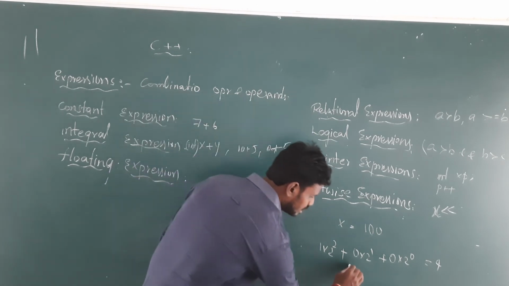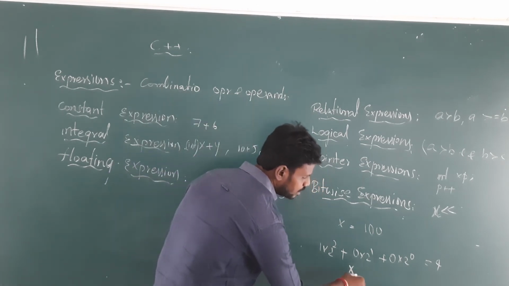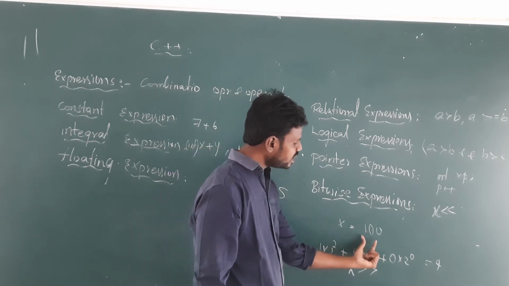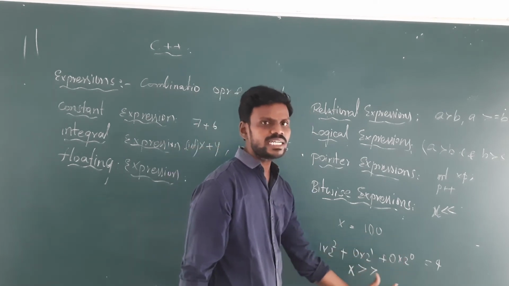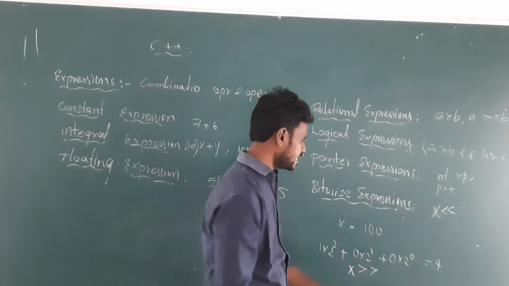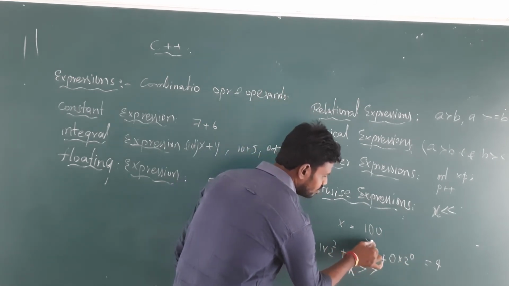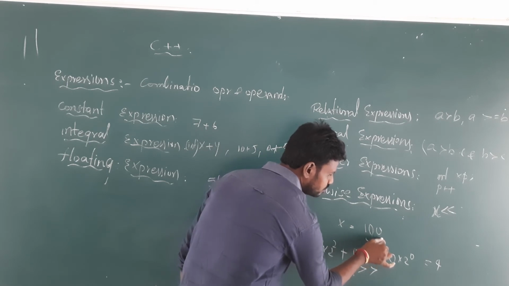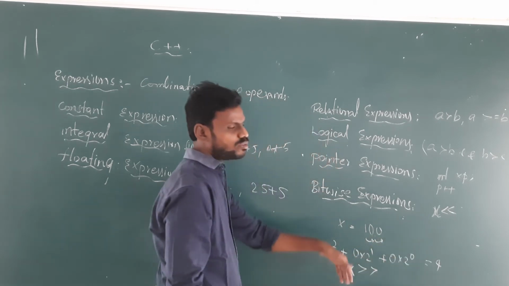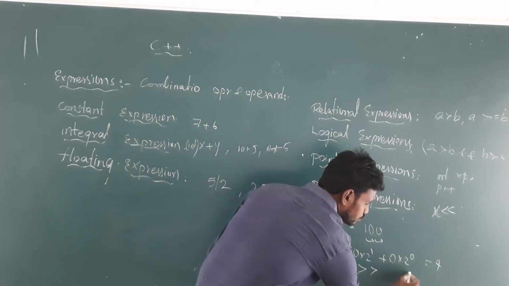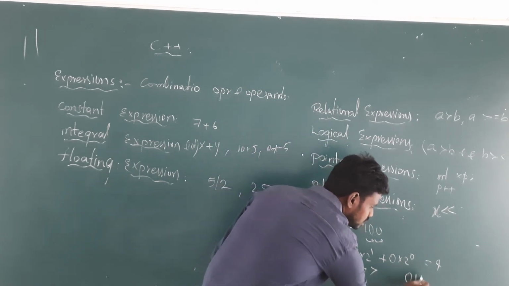This 4 value needs to be converted into some other value. If you are performing right shift, every bit of this x will be shifted towards the right. It means that this 1 will be shifted here, this 1 will be shifted here, this 0 will be shifted here, and this last 0 will be gone from your expression. The final output will be 0 1 0.